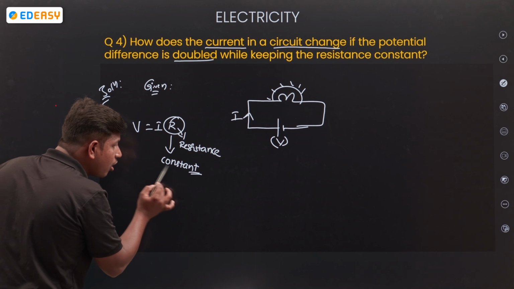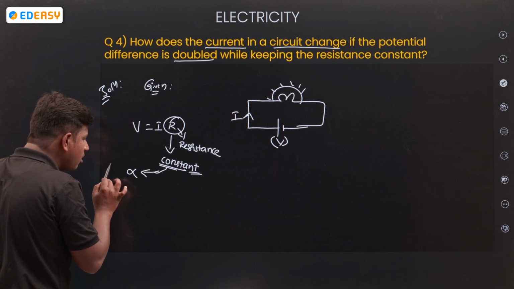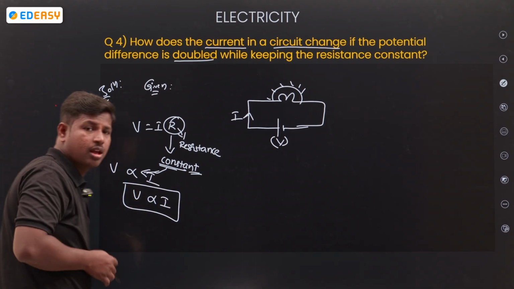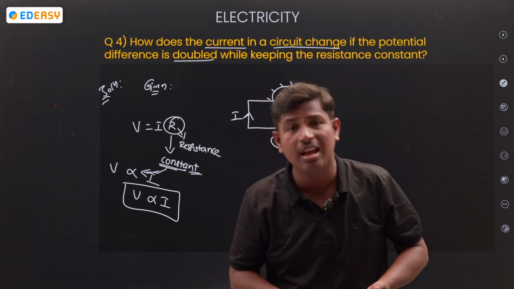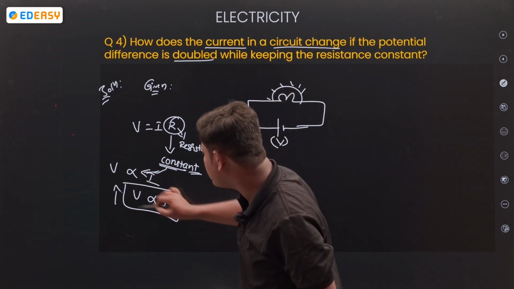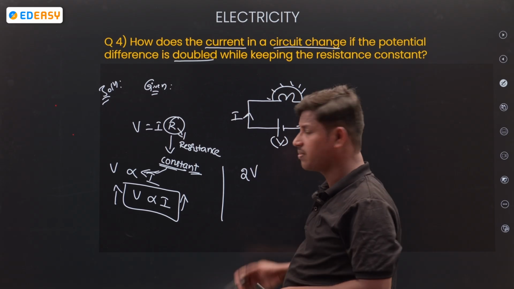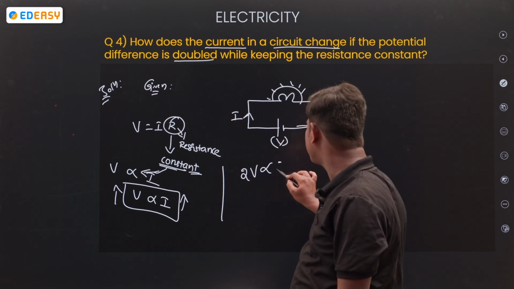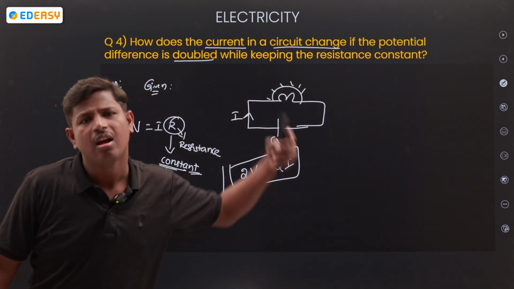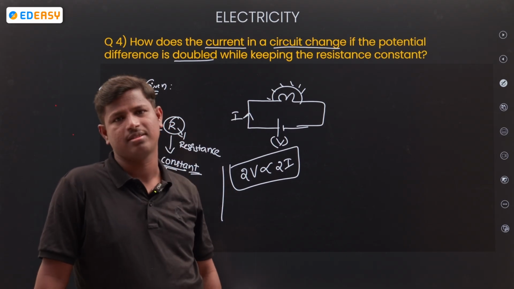If R is kept constant, what happens? In place of the constant, a proportional symbol will come now. So V is proportional to I. That is Ohm's law. If voltage increases, current also increases, at constant resistance. In the question, the potential increases twice, so the current also increases twice, that's it. 2V is proportional to 2I. If potential increases, flow also increases, at constant temperature or constant resistance. Clear?